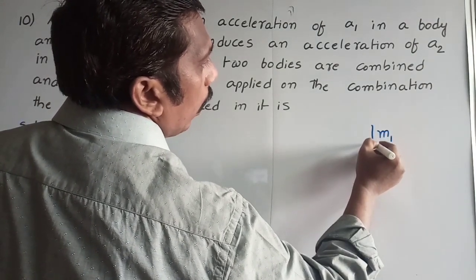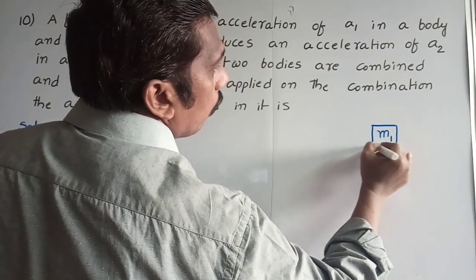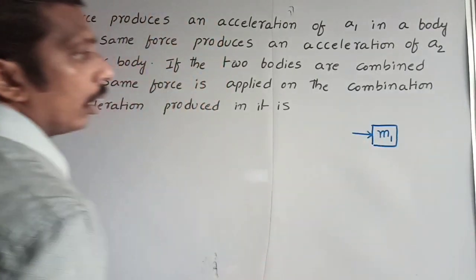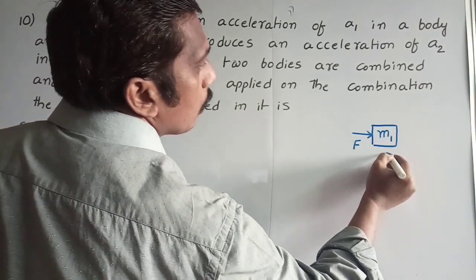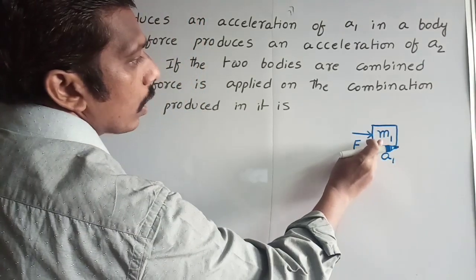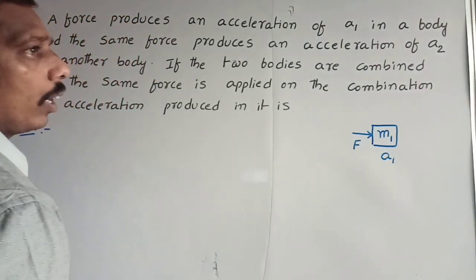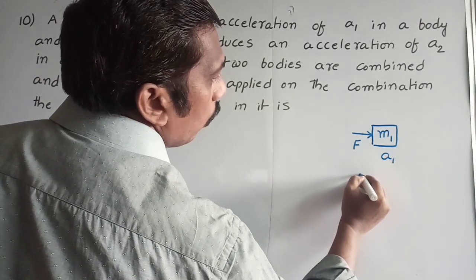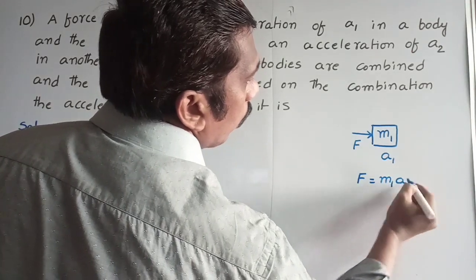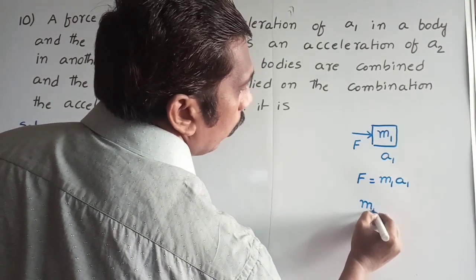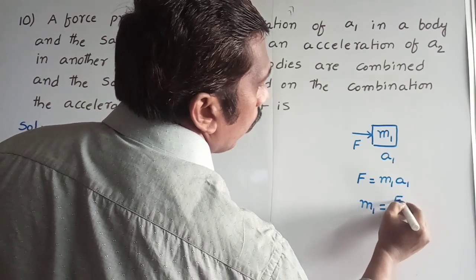On this body, we are applying a force of F newtons. This F newtons produces an acceleration a1 in this body. Assume the mass of the body is m1, the force acting on it is F. Then we can write F = m1 a1. From this, the mass of the first body m1 = F/a1.